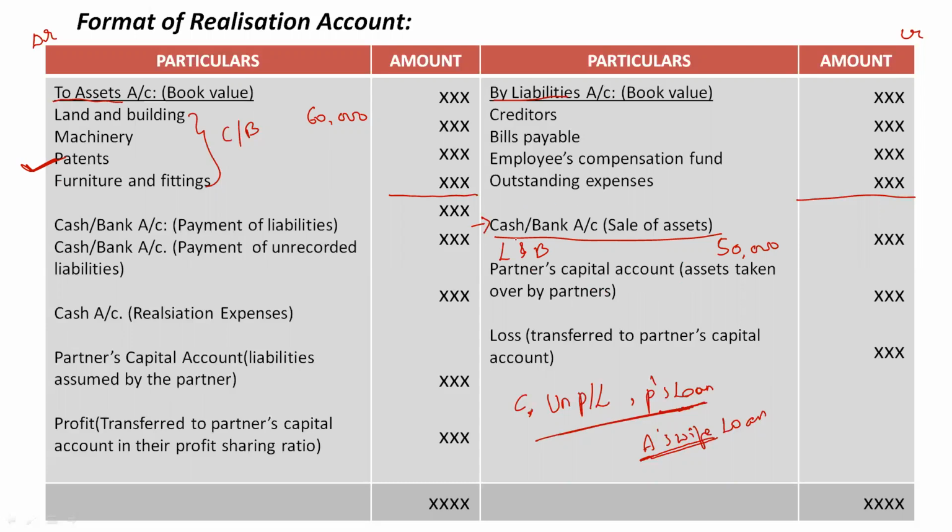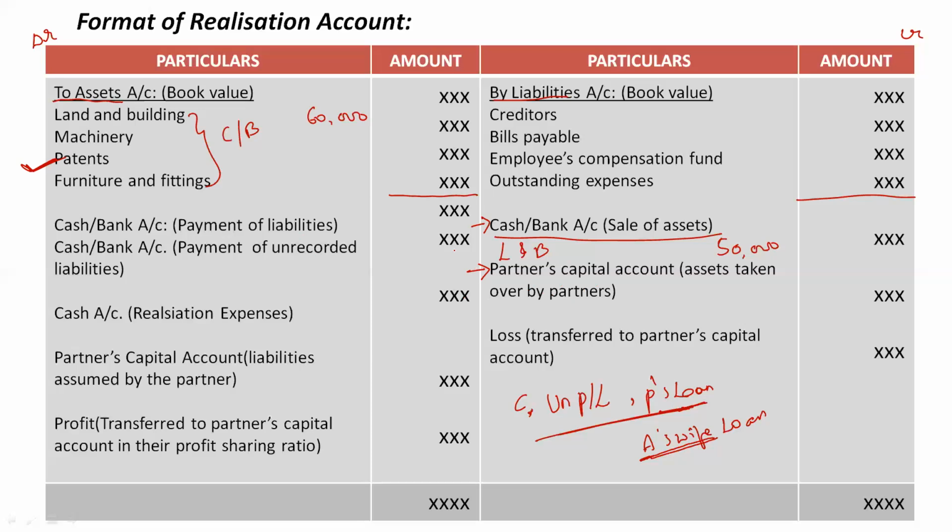We will use cash or bank account only when the asset is sold or realized. If any partner is taking away the asset, we would mention it as partners capital account. The same entry will appear in the partners' capital account also when we prepare their capital account. Clear?